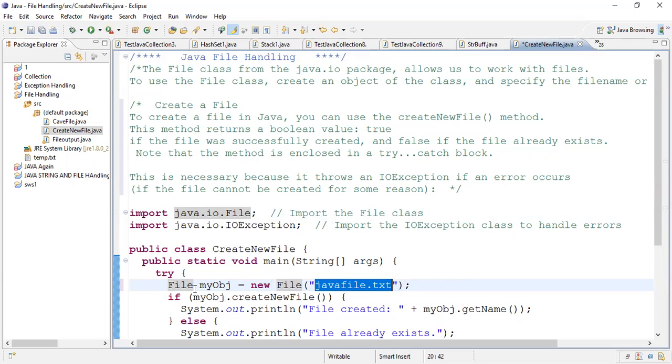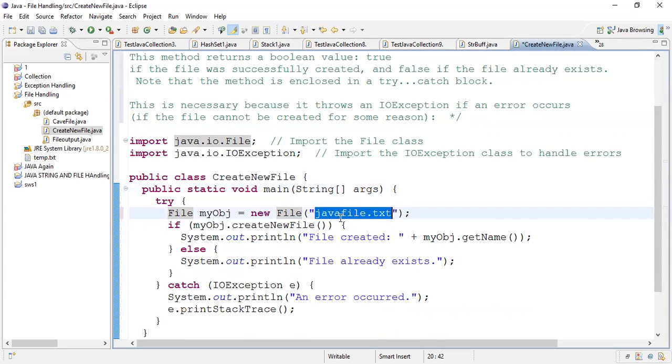So here, with the file object, we are interested in creating a text file. Any Notepad file is a text file, and the Notepad file extension is always .txt. What does it mean? In that file you can only include textual data. You cannot insert pictures, symbols and numbers in the text file. So that is the meaning of a text file. Here we are creating the file named javafile.txt.